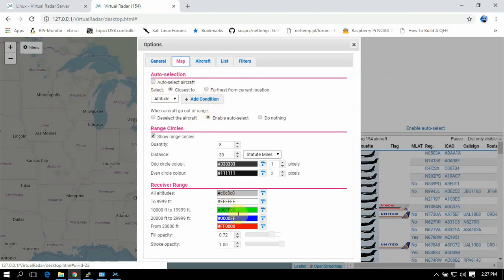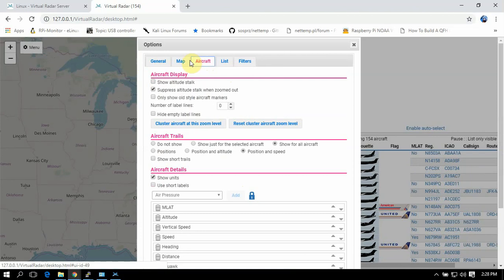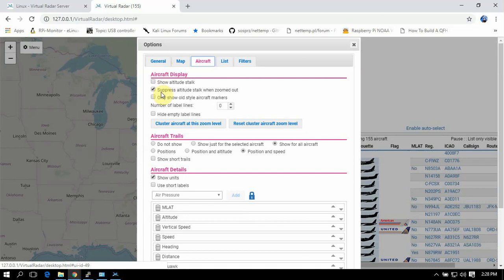You can change the colors. You can add and subtract the circles. Like I said, I still have to set my location and stuff, so it's not right. Then down here, I always like selecting this so you can get the little line trails from all the aircraft.